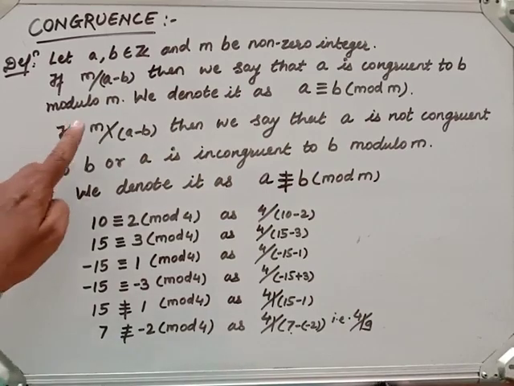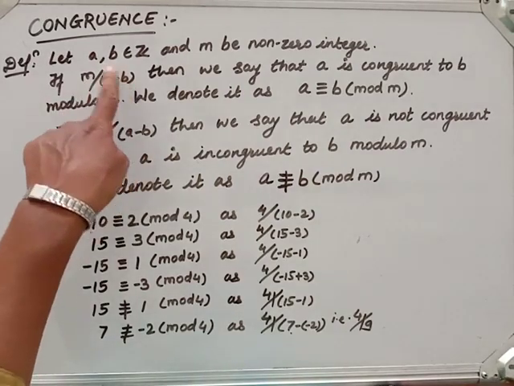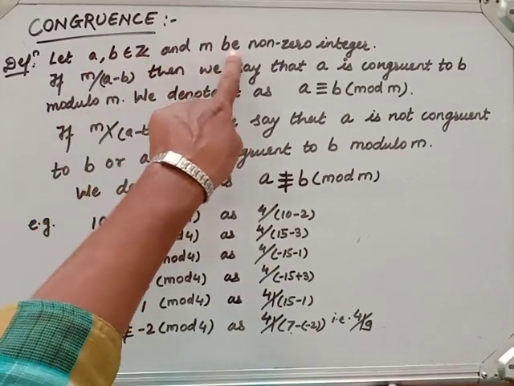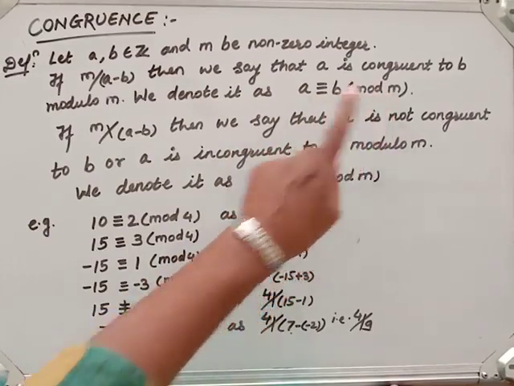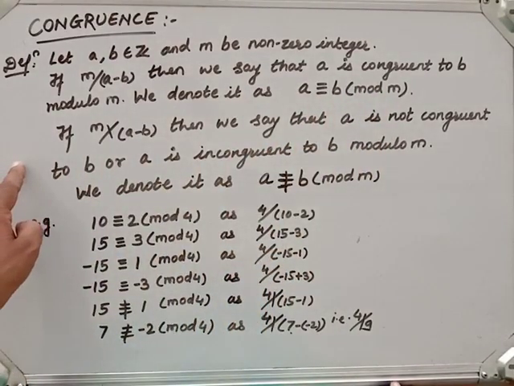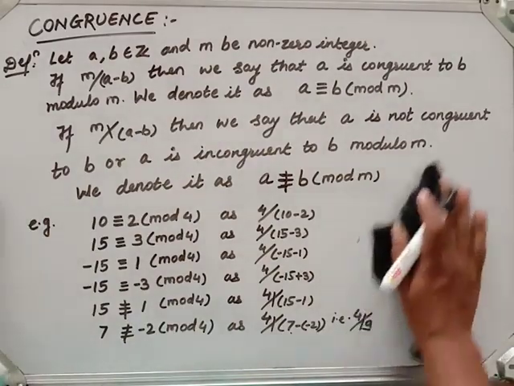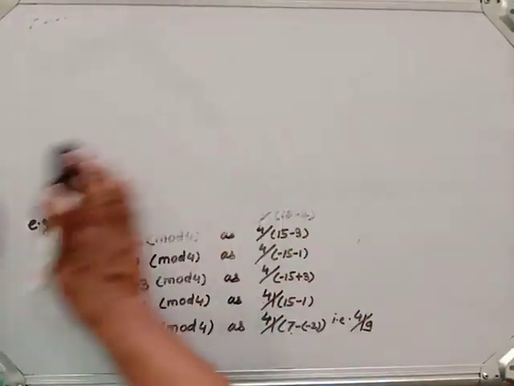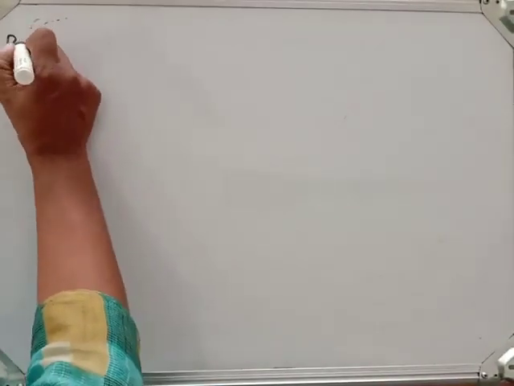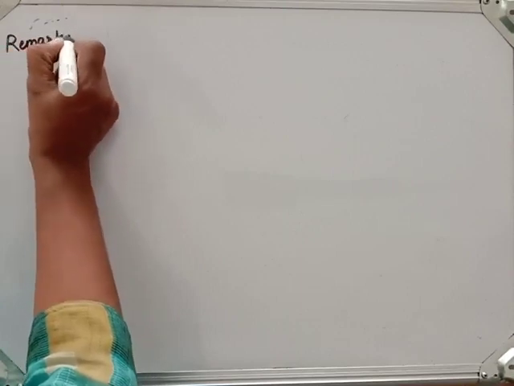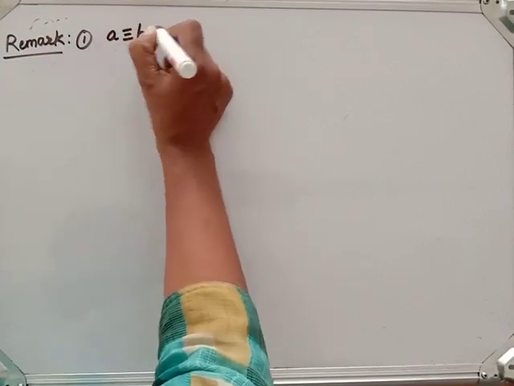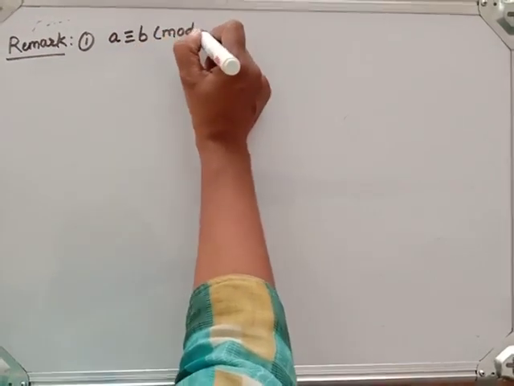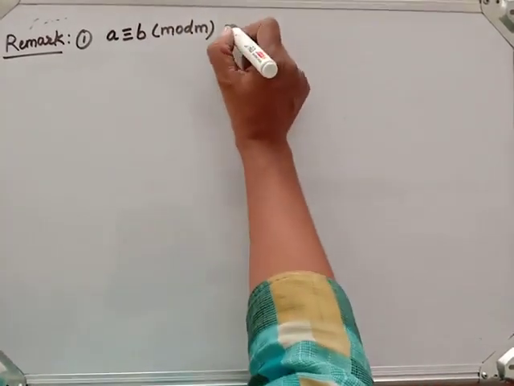Now, from this definition, remember this: if m divides a minus b, where a and b are integers and m is any non-zero integer, then it will be written as a congruent to b modulo m. Now, from this definition, let us write some remarks, and then we will stop here. In the next video we will see the properties of congruences. So now, remark. This is one of the very important topics. You should learn these things clearly. If you have any query, you can ask me on WhatsApp or on Google Classroom.